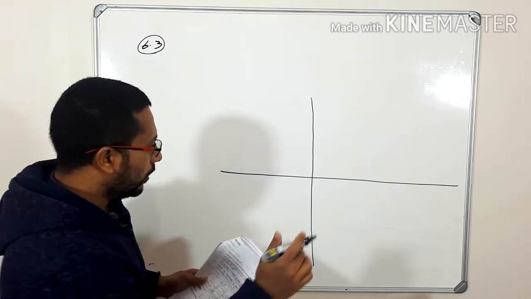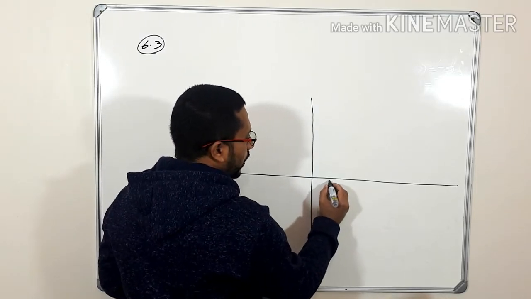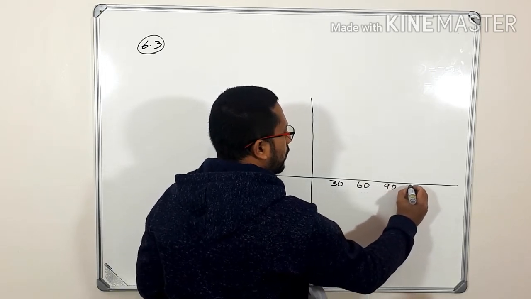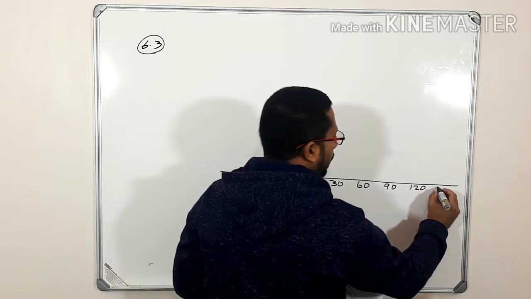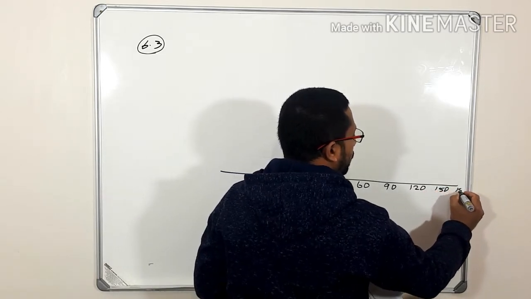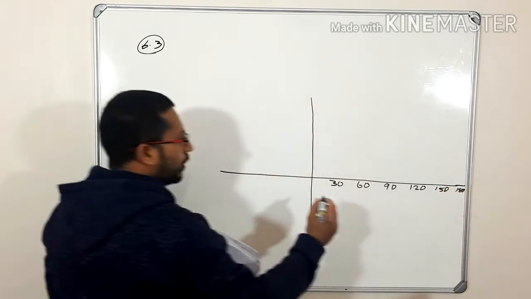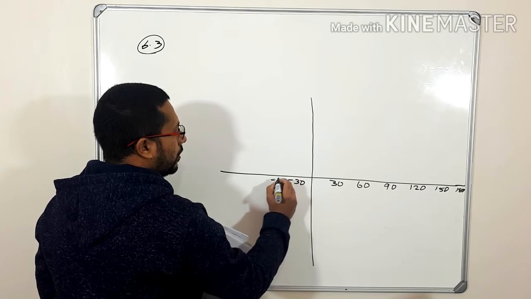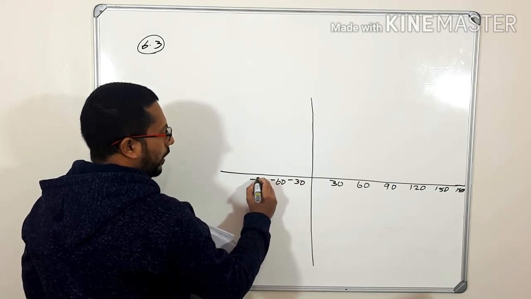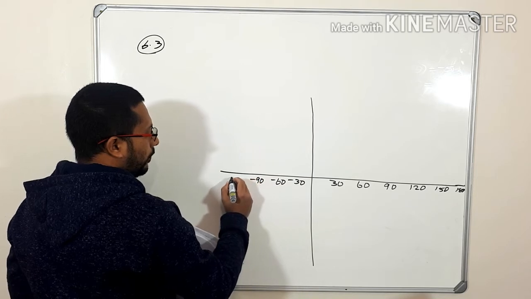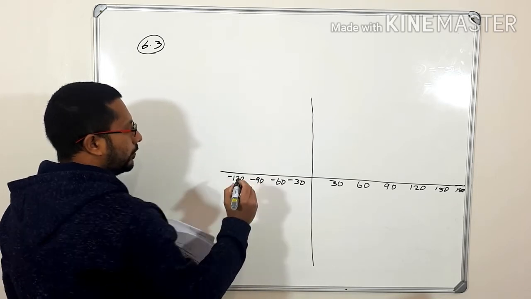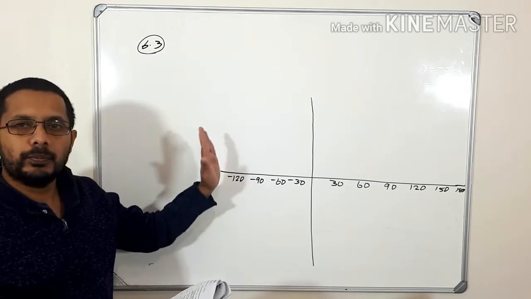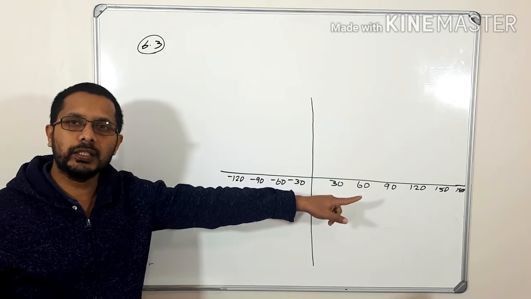So this is 0, then 30, 60, 90, 120, 150 and 180 degrees. To this side, minus 30, minus 60, minus 90, minus 120. So now you can see that the interval is from minus 120 to 180 degrees.